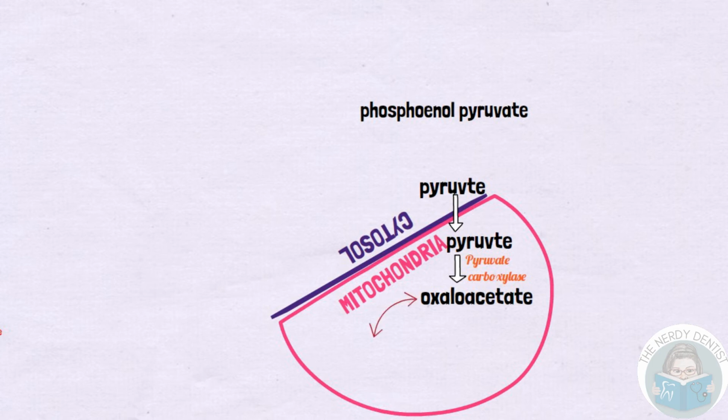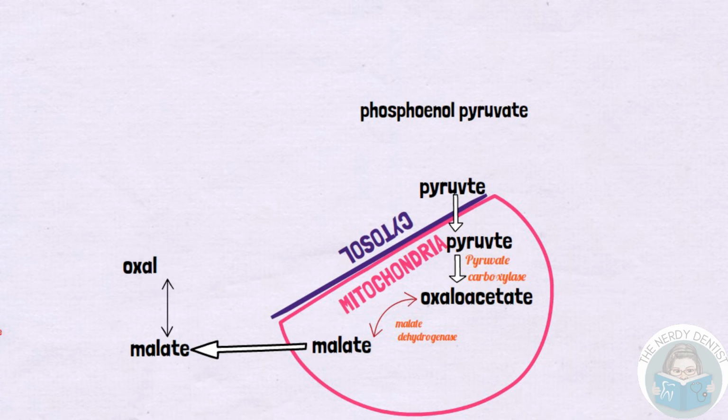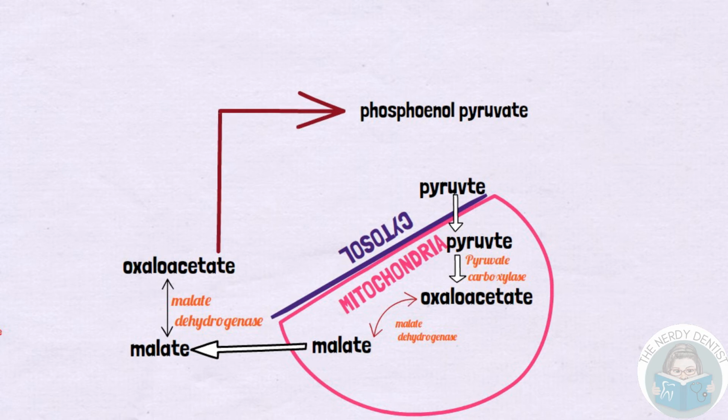Oxaloacetate is converted to malate by malate dehydrogenase, and this malate is again taken out into the cytosol, where it is again converted to oxaloacetate by the same enzyme. Oxaloacetate is then converted to phosphoenol pyruvate by phosphoenol pyruvate carboxykinase, and hence we overcome the first irreversible reaction of glycolysis and pyruvate से phosphoenol pyruvate बन गया है.